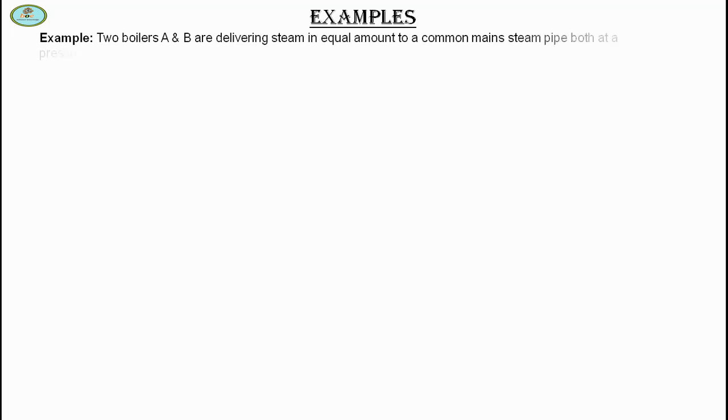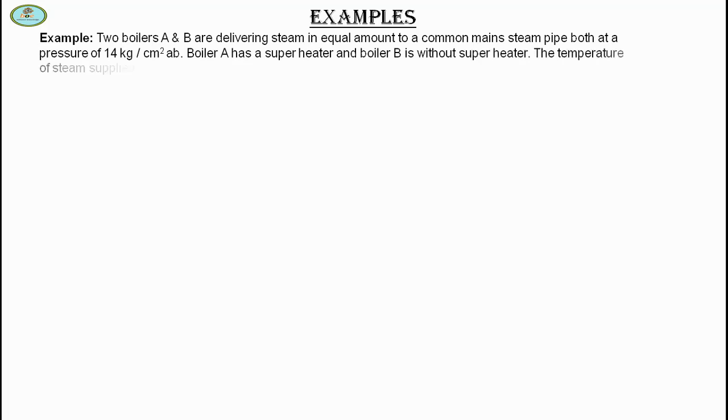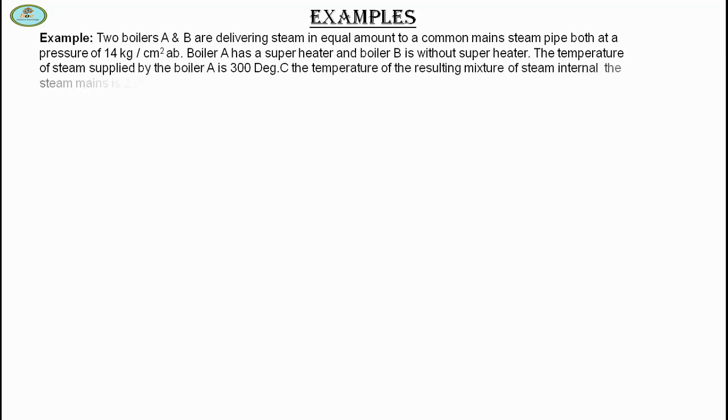Next example: two boilers A and B are delivering steam in equal amount to a common main steam pipe, both at a pressure of 14 kg per centimeter square absolute. Boiler A has a superheater and boiler B is without superheater. The temperature of steam supplied by boiler A is 300 degrees Celsius.